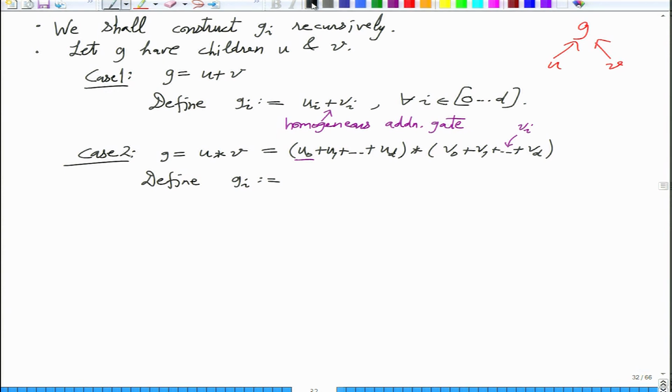So define GI as this convolution: the sum of Uj times V(i minus j), j is 0 to I, and do this for all I. This product is homogeneous, a homogeneous multiplication gate, and also the sum is homogeneous.